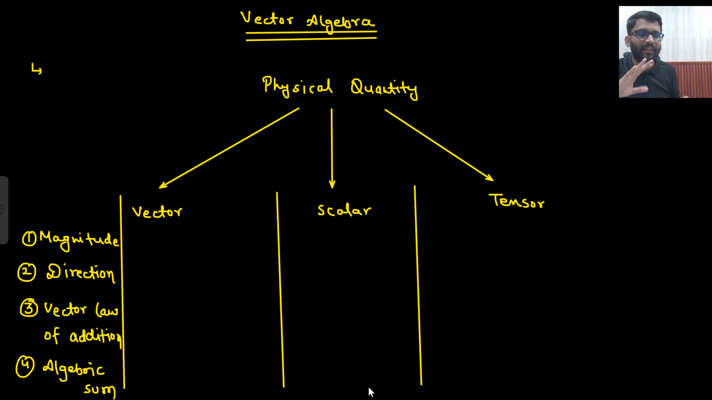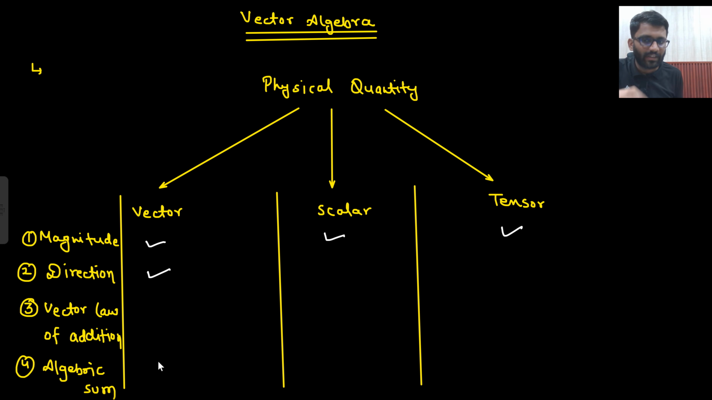Physical quantity has three types: vector, scalar, and tensor. What do you mean by vector? Vector will have some magnitude. If it is a physical quantity, then certainly all will have some magnitude, because if there is no magnitude, that means there is nothing. If I am saying 5 kg weight, certainly it will have some magnitude. If I am saying 5 liter water, then certainly it has some magnitude. So all the quantities will certainly have some magnitude.